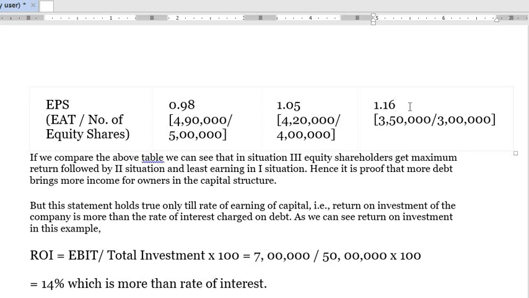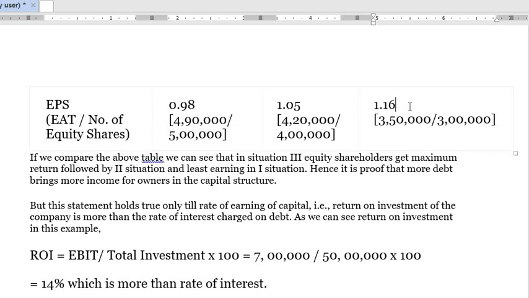Trade on equity says that your EPS, the earnings for the shareholders, will increase if debt is included in the capital structure, because debt is a cheaper source of finance, the interest rate being less than dividend. And next, because the debentures or the debt is tax deductible.